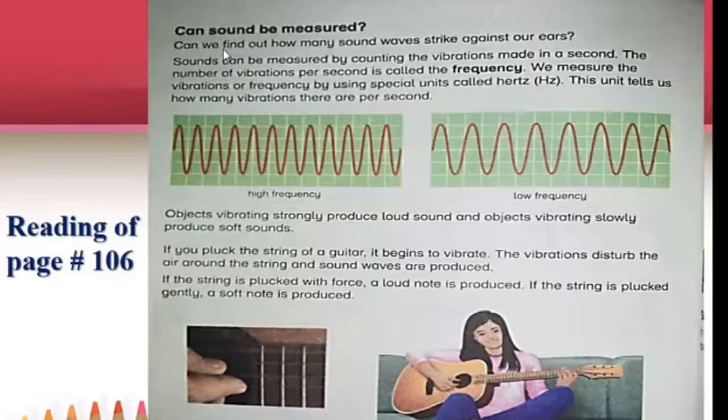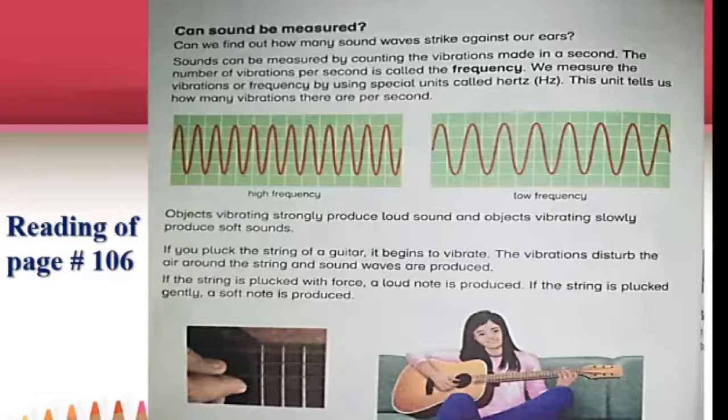Whenever we want to measure the sound, we measure the number of waves passing in a second. So the frequency can be high, and frequency can be low. High frequency means that in 1 second, more waves are passing through any object.